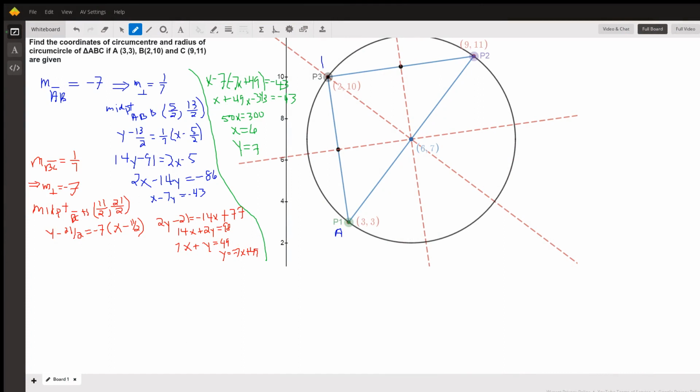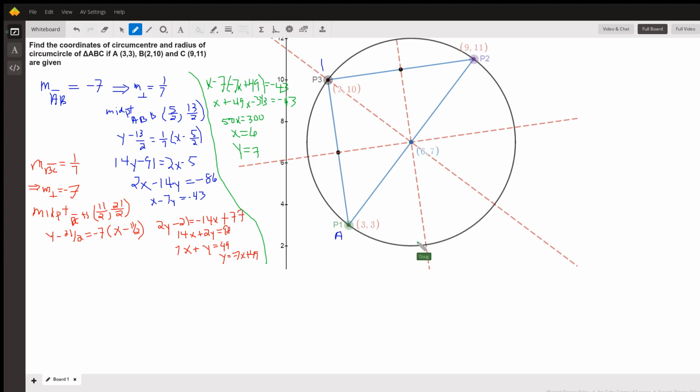Okay, here's some ideas on how to find the circumcenter and the radius of this circle. Let me raise this picture up here a little bit. There's the circle. I've labeled the points A, B, and C, matching the coordinates that we have right here.